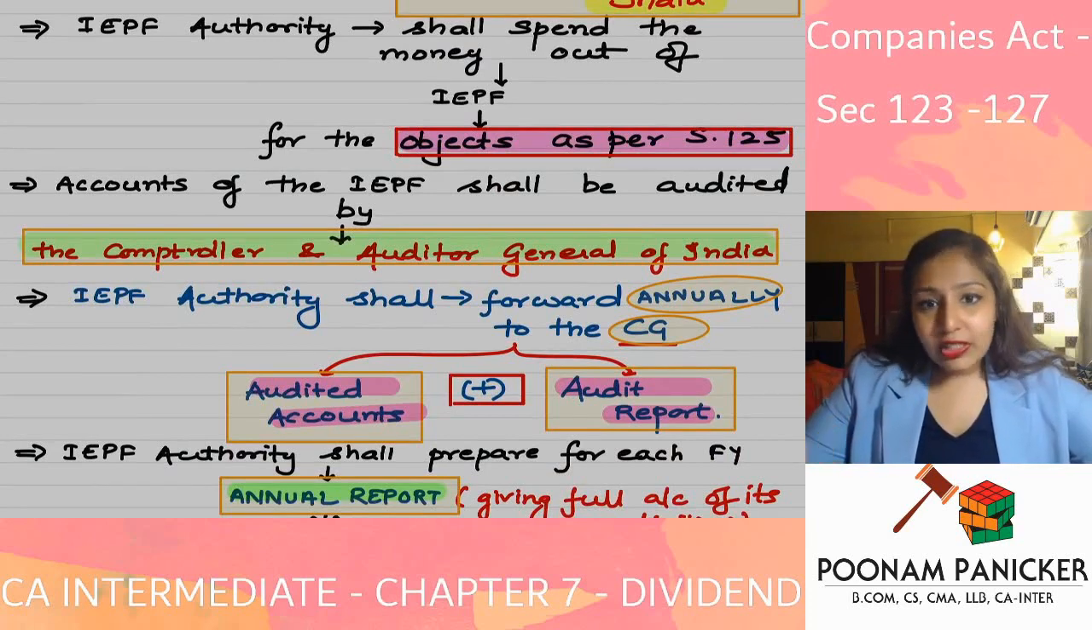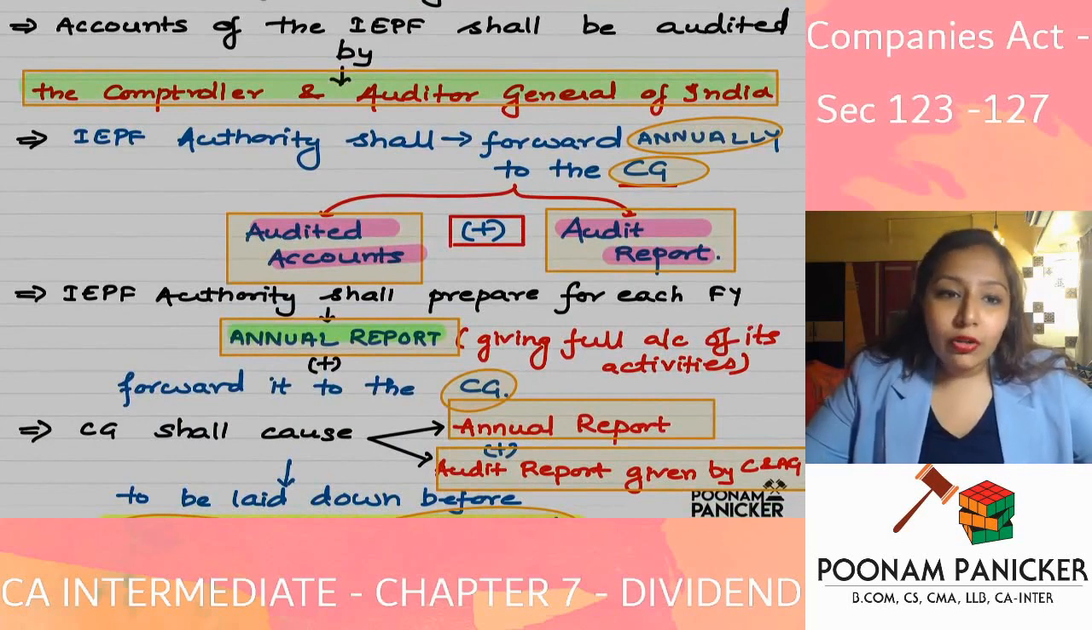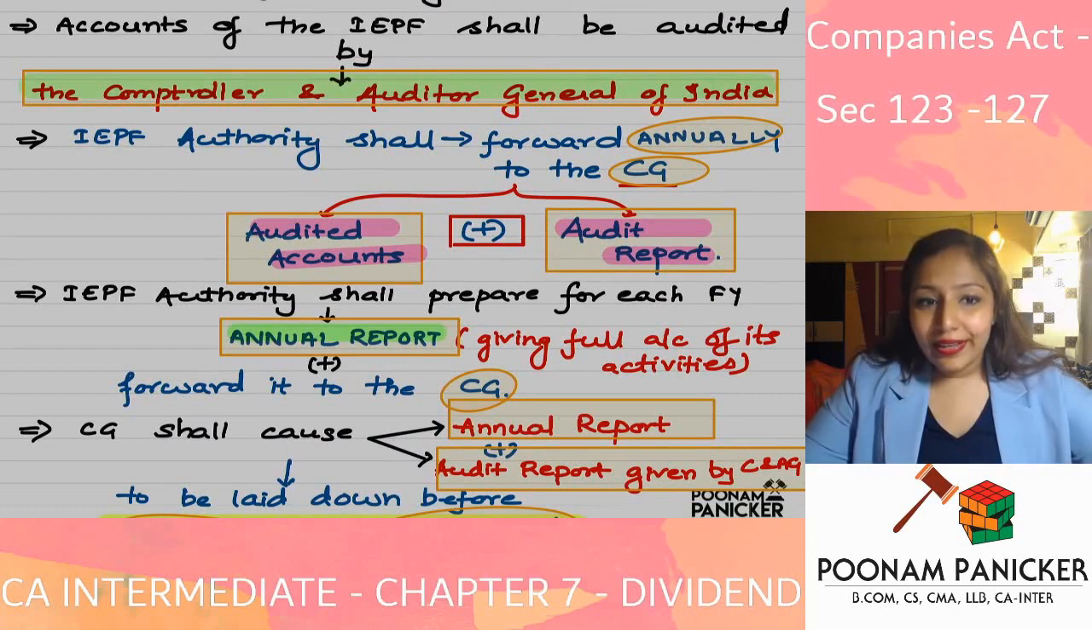Then how is the IEPF authority going to spend money out of the IEPF? As per the objects which we have discussed, for the betterment and protection of investors, for their education. Then who is going to do the auditing of the accounts of the IEPF? The auditing of accounts of the IEPF will be done by the CAG, the Comptroller and Auditor General of India.